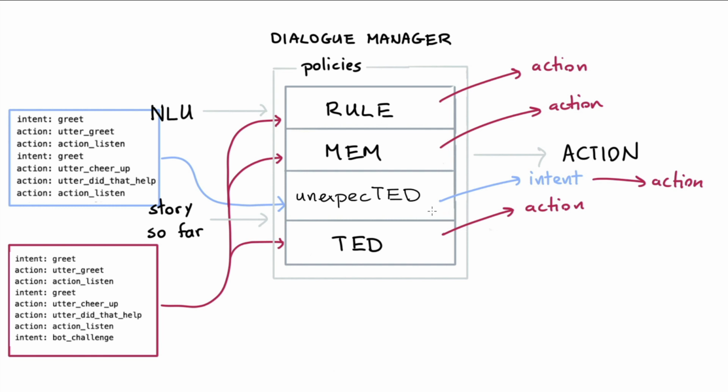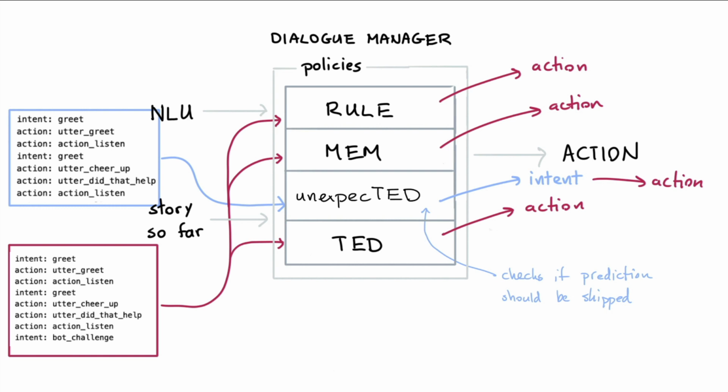One implementation detail is inside of the unexpected intent policy. There's a checking mechanism here that checks if the prediction should be skipped. If you think about it, this action should only trigger when a user just communicated their intent. That means that if in the previous turn there was an action unlikely intent, or any other action, the prediction should be skipped.